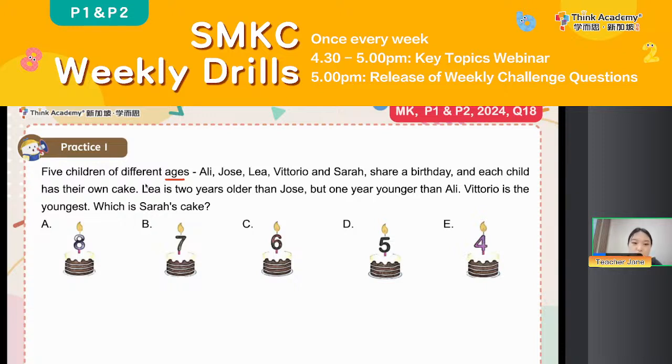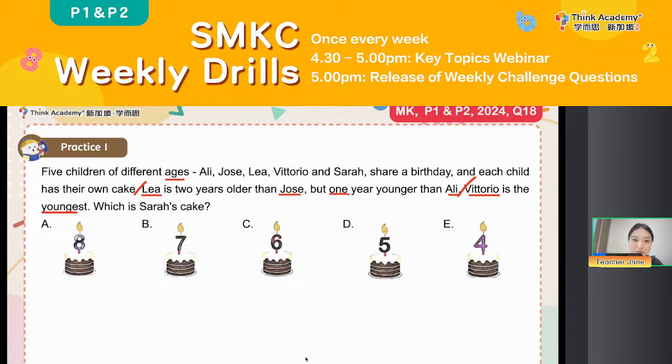And we know the second sentence: Lee is 2 years older than Jose, but 1 year younger than Ali. Vittorio is the youngest, which is Sarah's cake. After I read the sentences, it is already quite confusing, right?